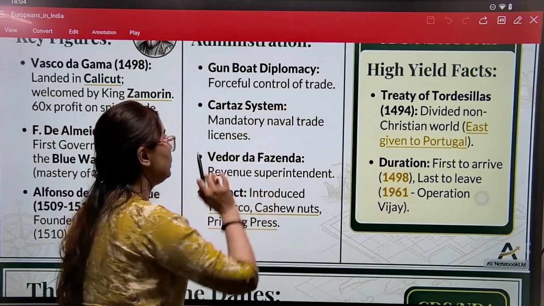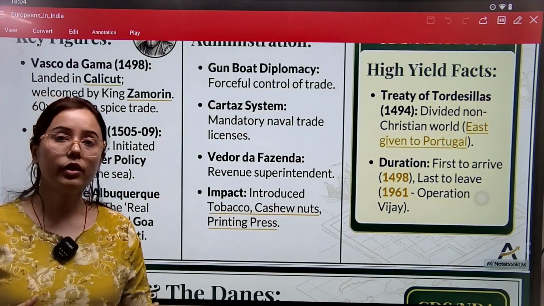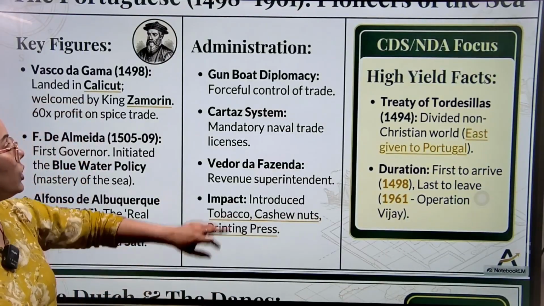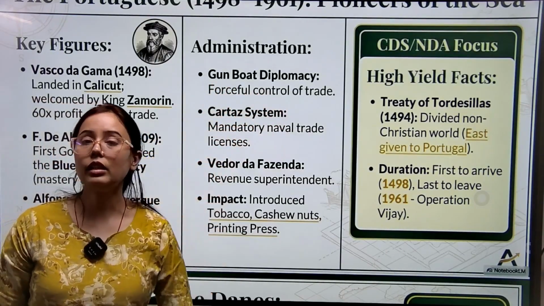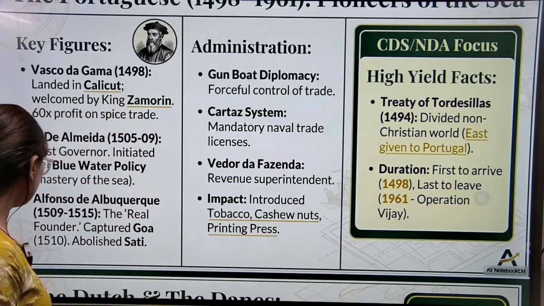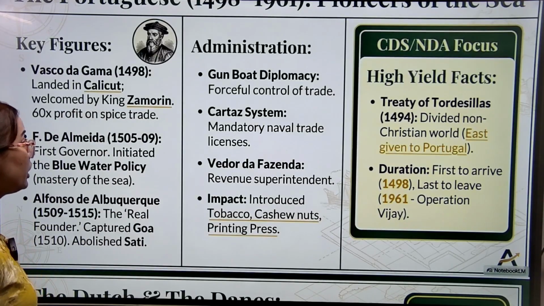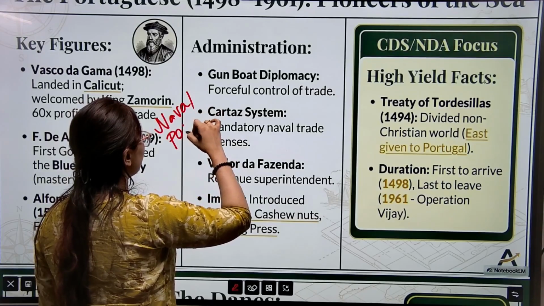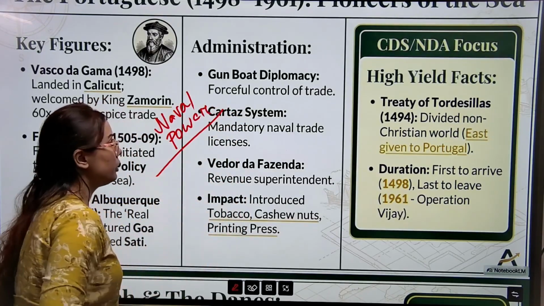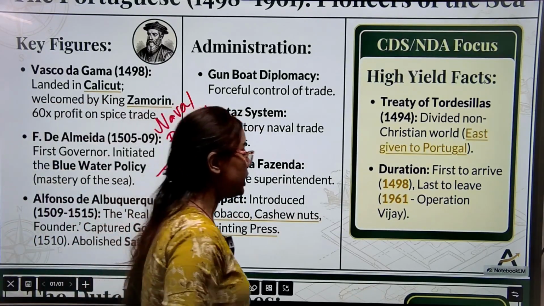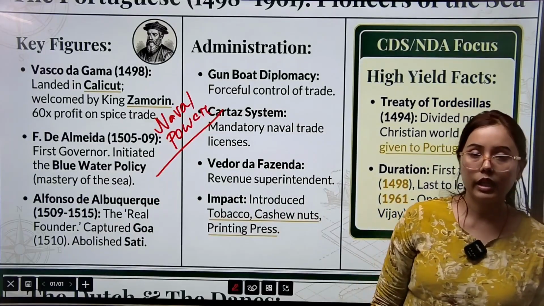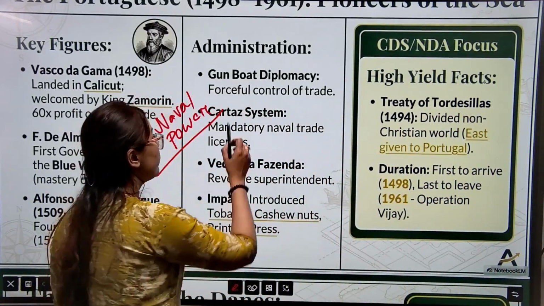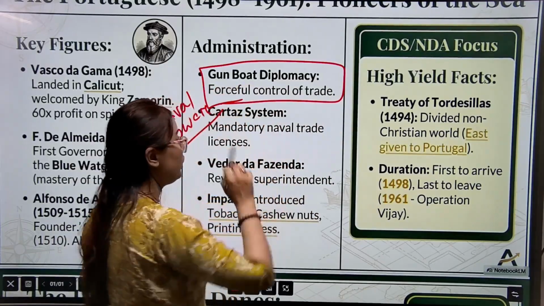Now, if we see the policies that were used by the Portuguese for their expansion in India, they used a very popular policy, the gunboat policy. It is associated with naval power. The gunboat policy means they were using force for their expansion in India.